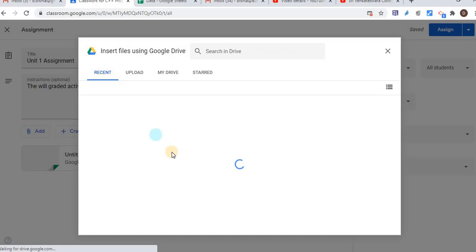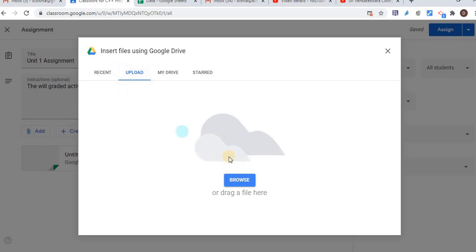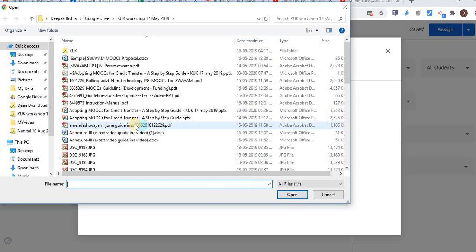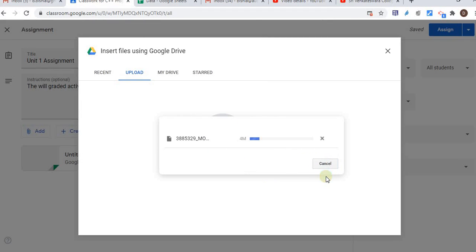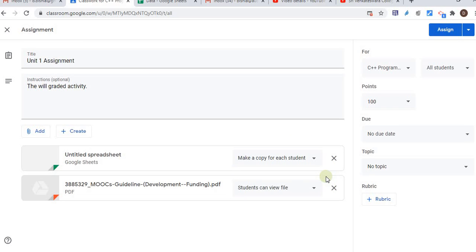In an assignment I can upload a few files, let's say I upload one PDF file. Remember, whatever I am uploading here will consume my Google Drive storage. In your Google Drive, one folder will be created with your class name, and that will consume your Google Drive storage. So here the material is uploaded, and for the response I uploaded a Google spreadsheet as well to take the responses from the students, right?